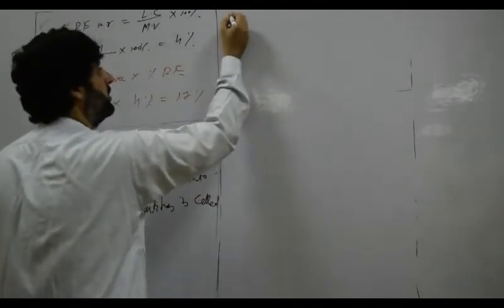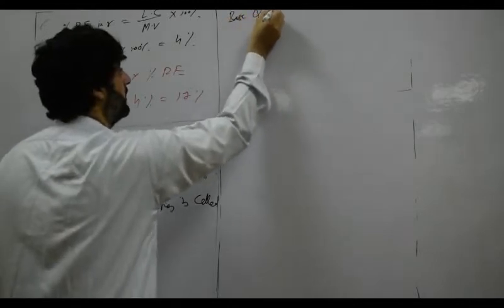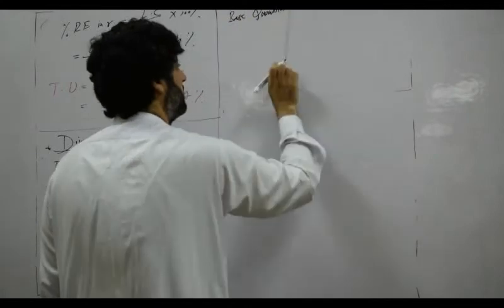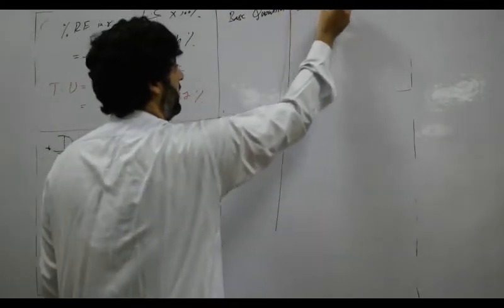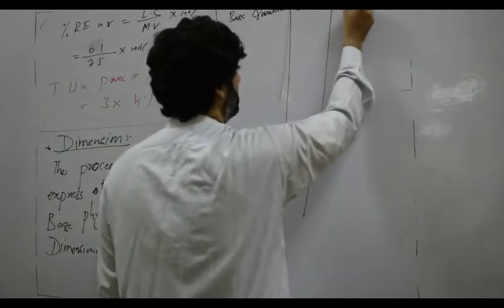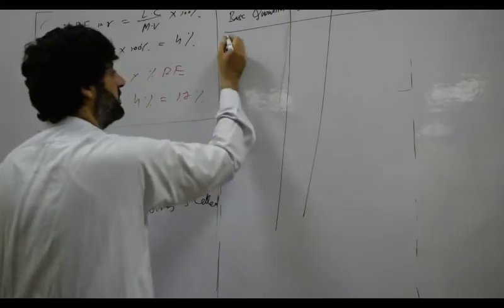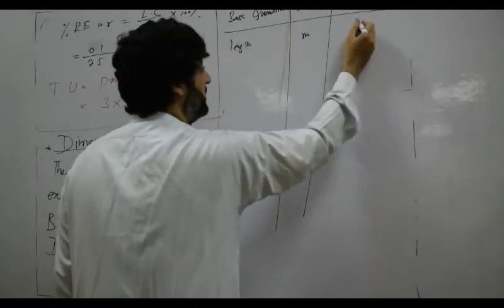So base quantities are, we know their units, and we are studying their dimension. The first base quantity is length, its unit is meter, its dimension is [L].